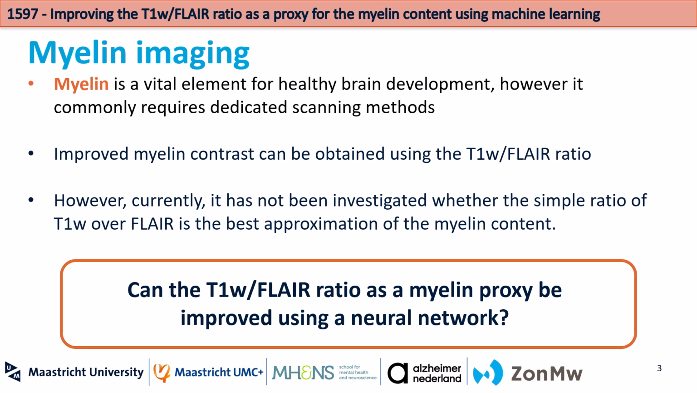Myelin is a vital element of healthy brain development and can provide useful insights into several diseases and disorders. However, to quantify the myelin using MRI, it often relies on dedicated MR sequences and post-processing methods. Therefore, an enhanced myelin contrast was previously proposed, where the ratio of T1 weighted images and T2 weighted or FLAIR images was calculated. However, this simple ratio has not been optimized, and therefore there is probably a more optimal combination of these T1 weighted and T2 weighted contrasts.